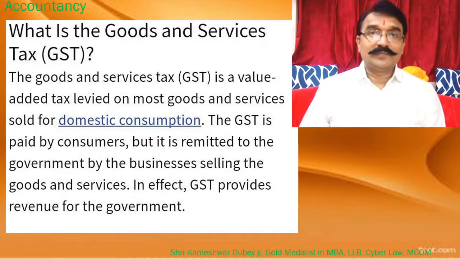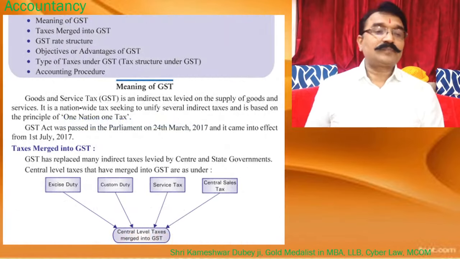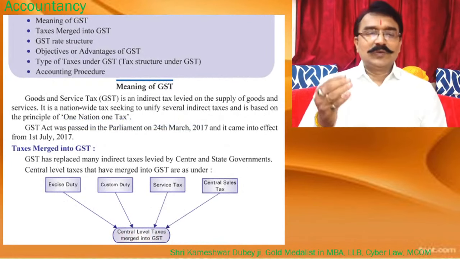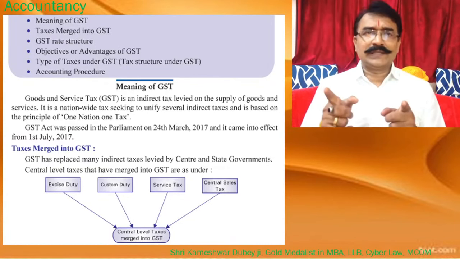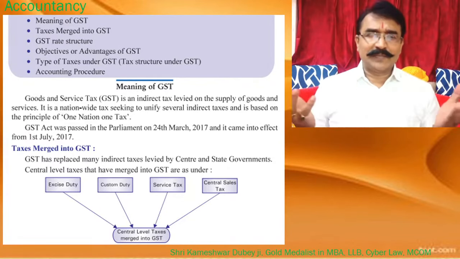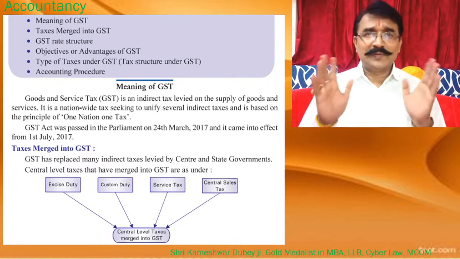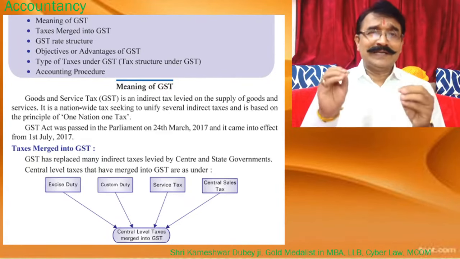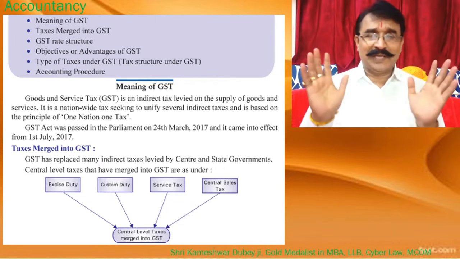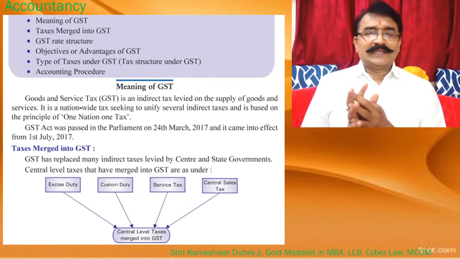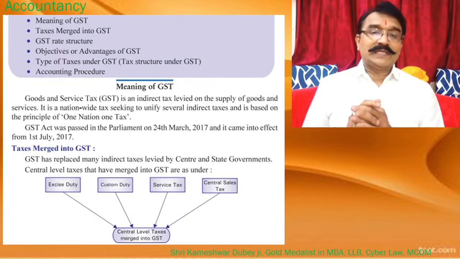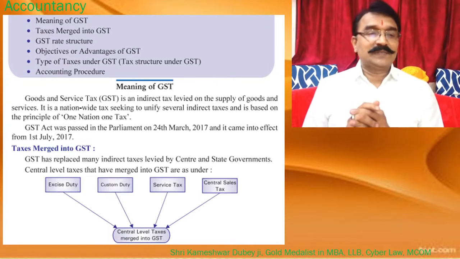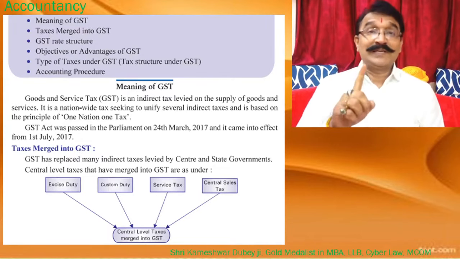So we will understand the background behind the rise of the GST. Goods and services tax is an indirect tax. There are two types of tax: direct tax and indirect tax. Direct tax, like income tax, we are paying. Indirect tax is not visible to us; indirectly it is mixed with the goods and services and we are paying. It is a tax levied on supply of goods and services, a nationwide tax seeking to unify several indirect taxes, based on the principle of one nation, one tax.